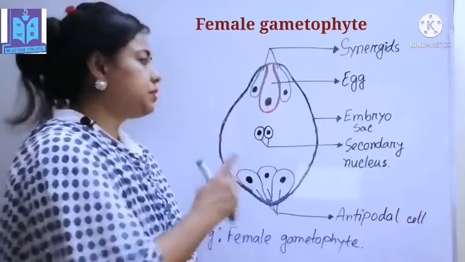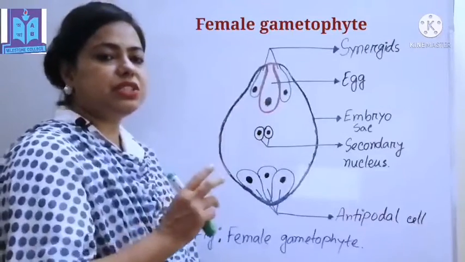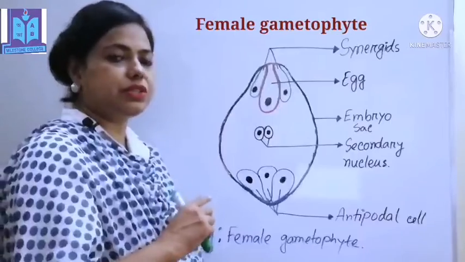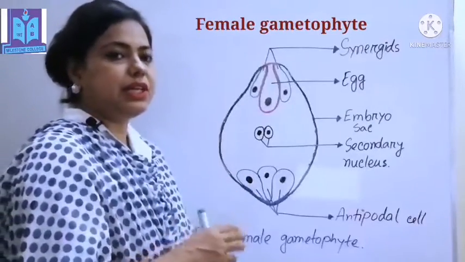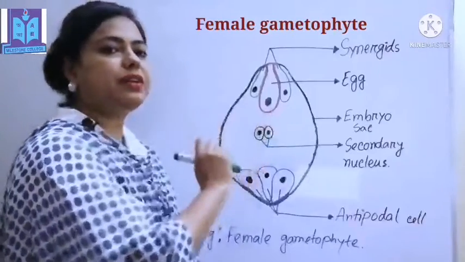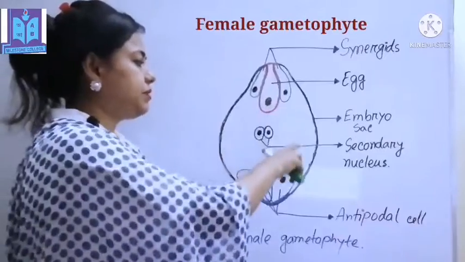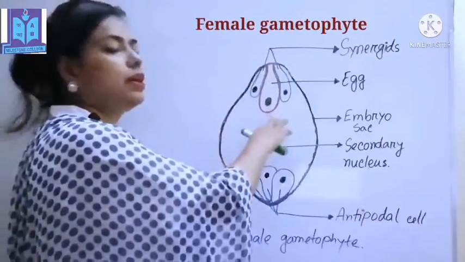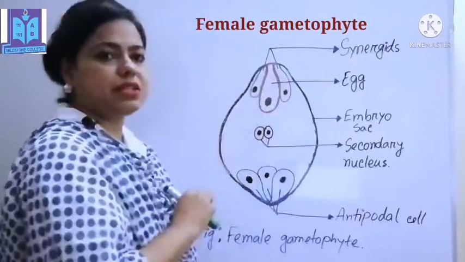These two nuclei move to opposite poles and divide twice to form 4 nuclei at each pole. From the 8 nuclei, 3 nuclei remain at the micropylar end of the embryo sac. This is the embryo sac and this is the micropylar side.